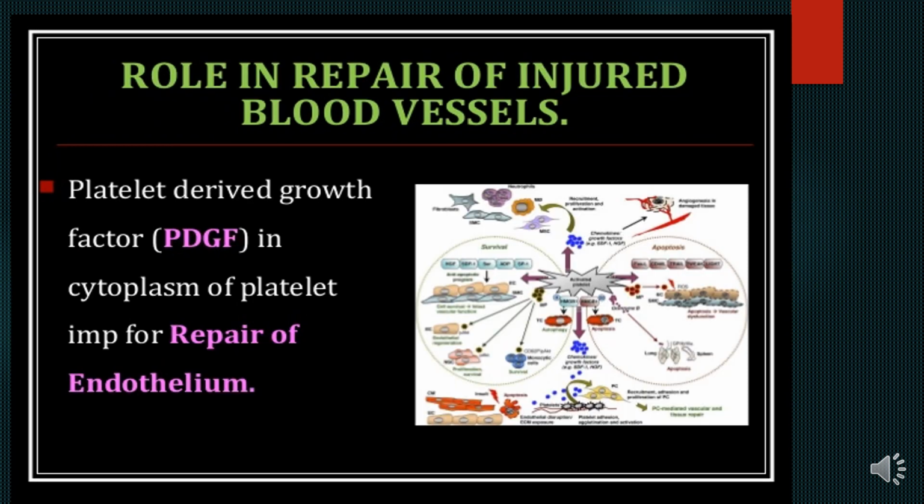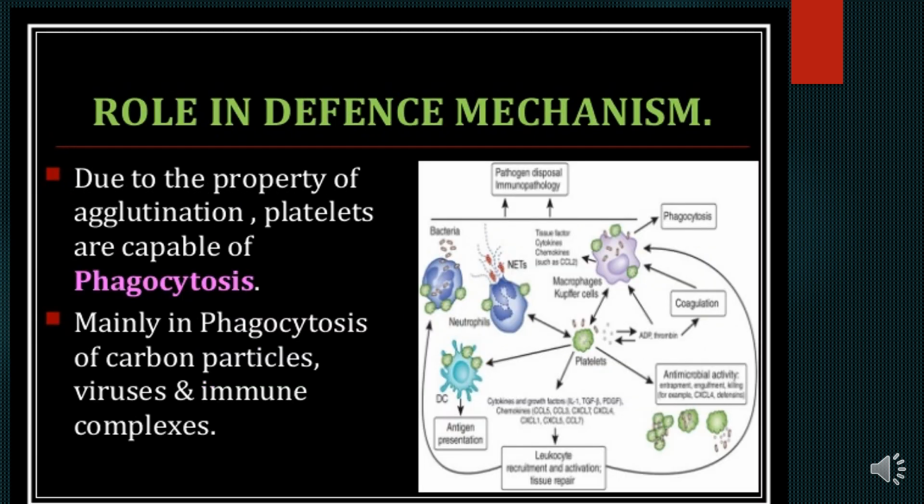Role in repair of injured blood vessels: platelet derived growth factor, PDGF, in the cytoplasm of platelets, is important for the repair of endothelium, which I already discussed. Role in defense mechanism: due to the property of agglutination, platelets are capable of phagocytosis. It's not a very profound phagocytic mechanism, but it has a certain phagocytic mechanism which also helps in immunity, mainly in the phagocytosis of carbon particles, viruses, and immune complexes.